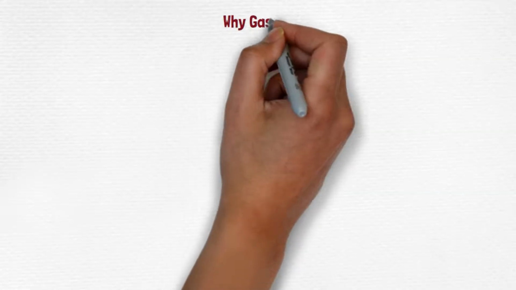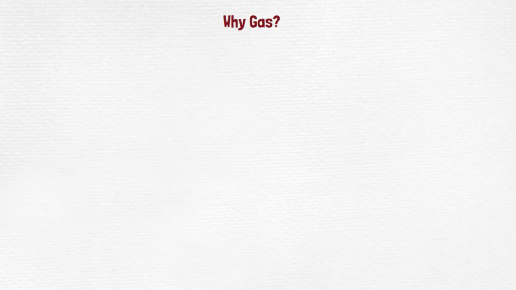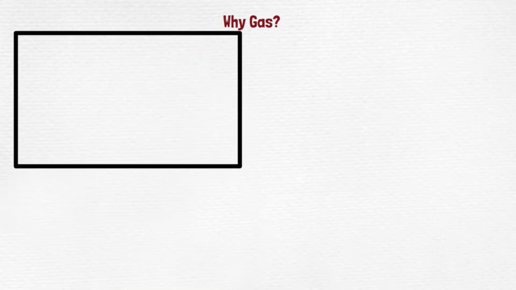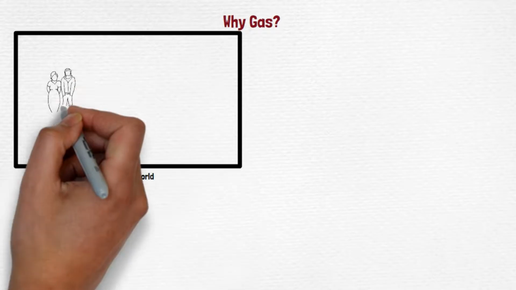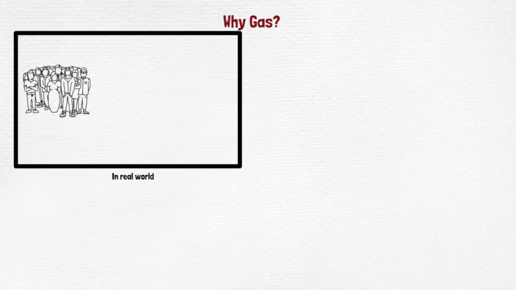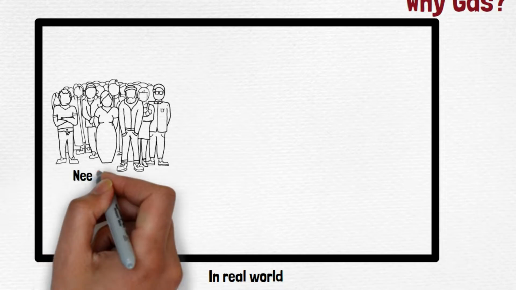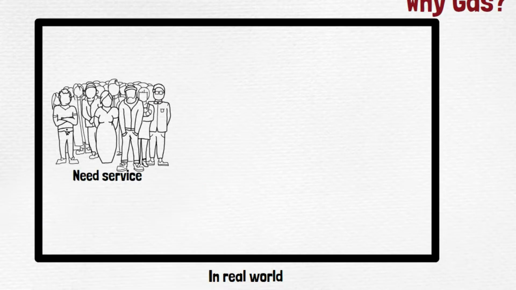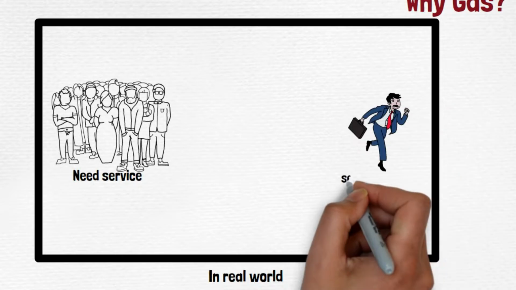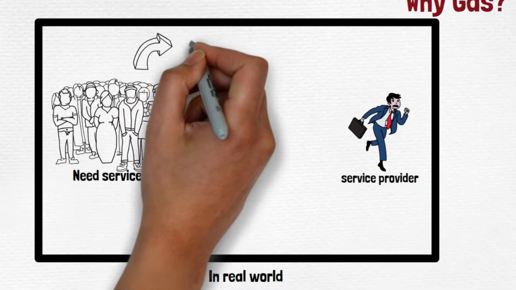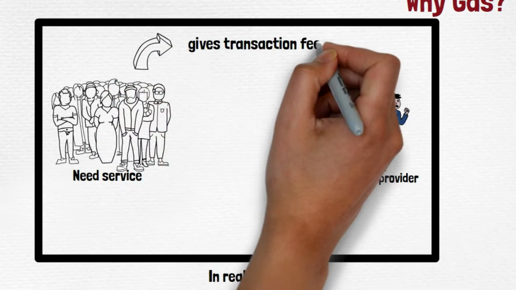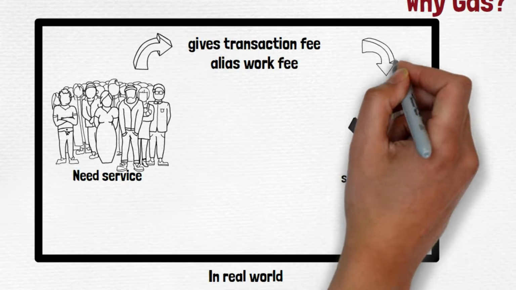Why gas? So let's take a real world scenario and how it happens, and then we're going to compare the same scenario on the blockchain. Okay. So let's say in real world, this is Google Pay or PhonePe, some sort of gateways, right? Now let's say the public needs a service, that is, they want to transfer money from one account to a different account. So they will ask the service provider to please provide this service, and the service provider will provide the service in exchange of some transaction fees.